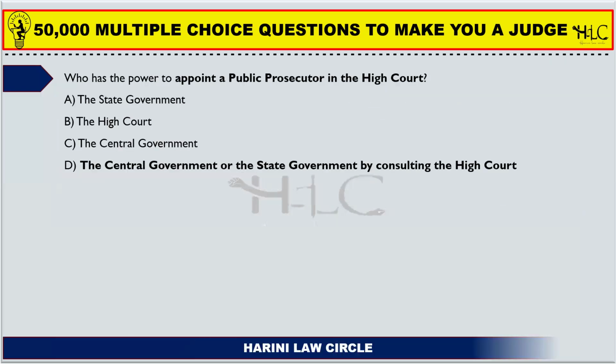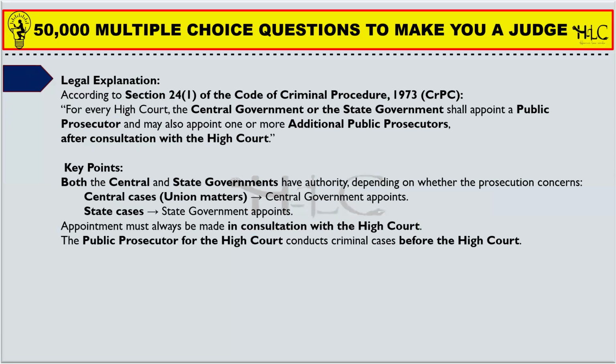Okay, next one. Who has the powers to appoint a public prosecutor in the High Court? The state government, the High Court, the central government, or the state government in consultation with the High Court. So the central government or the state government, after consulting the High Court, may appoint a public prosecutor to the High Court.